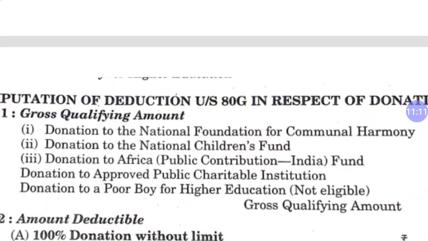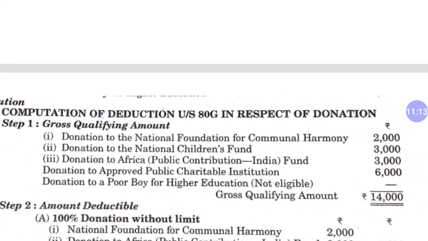Donation to the National Foundation for Communal Harmony, donation for National Children Fund, donation for Africa, and an approved public charitable institution. So the gross qualifying amount is 14,000.